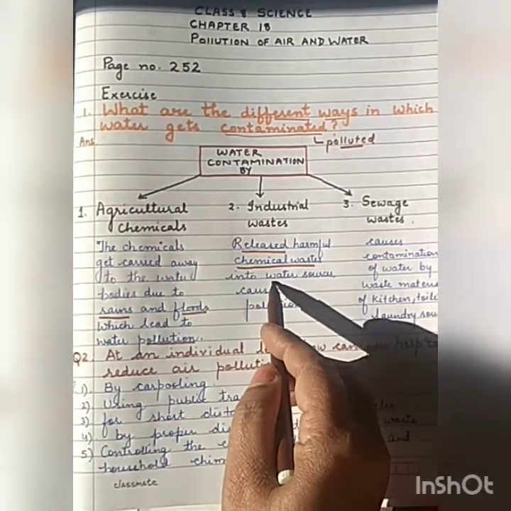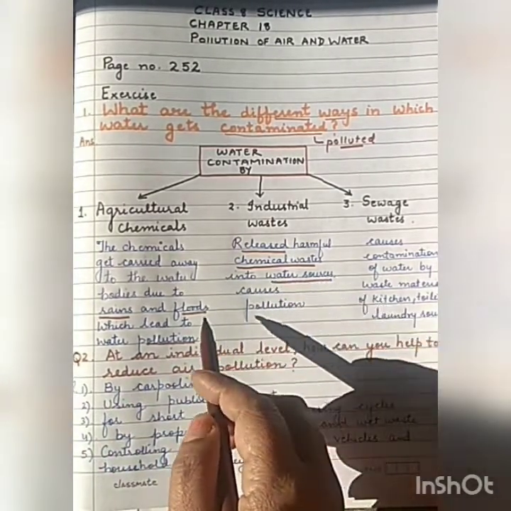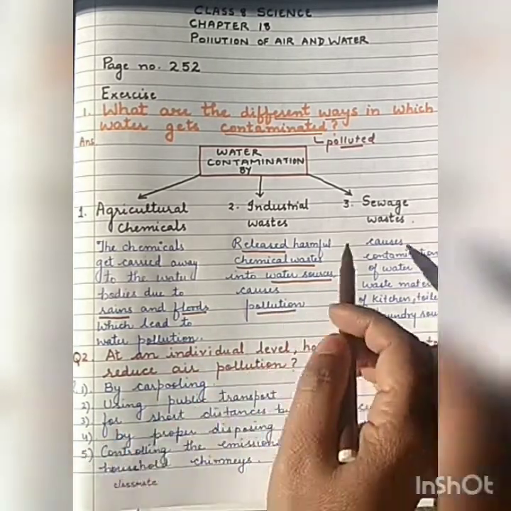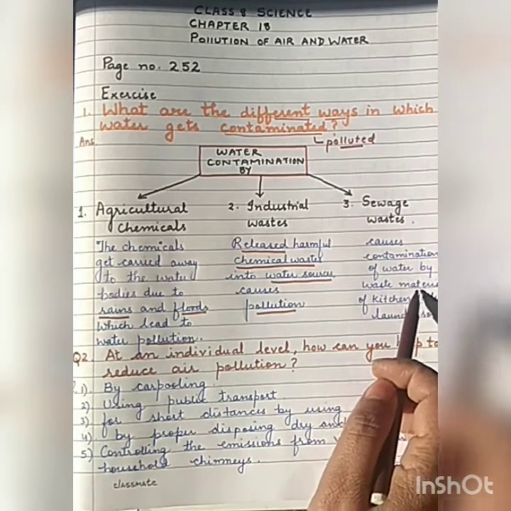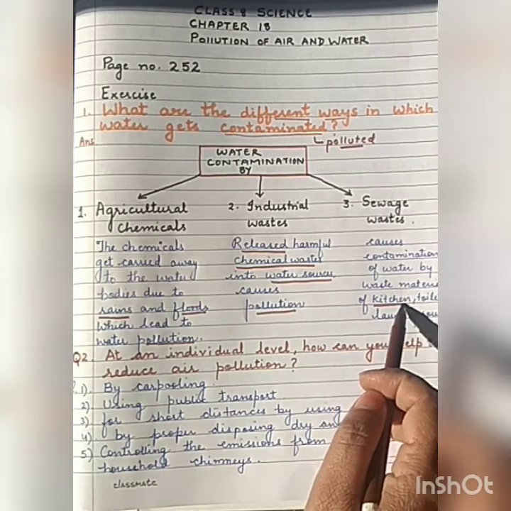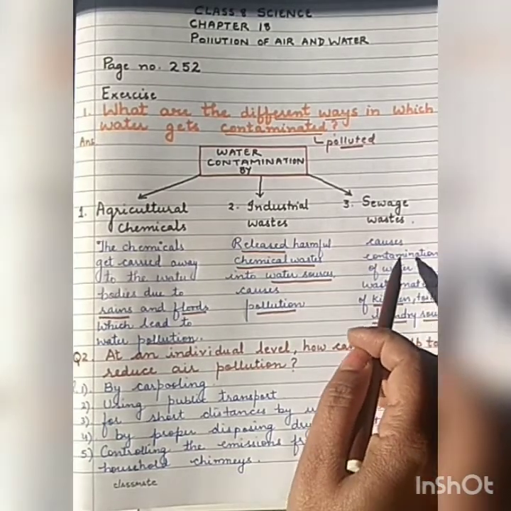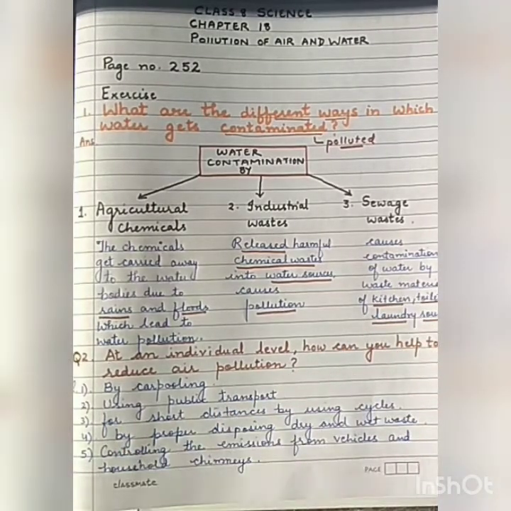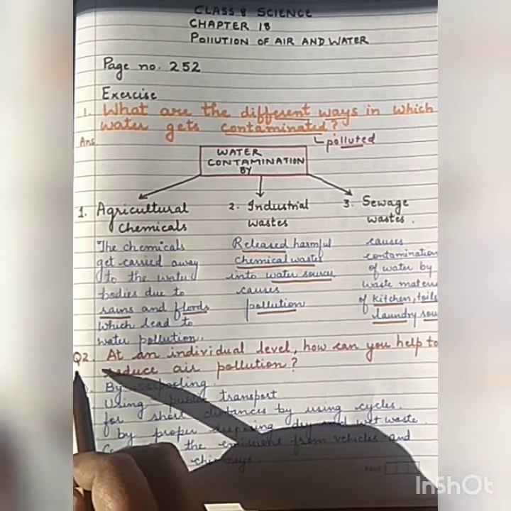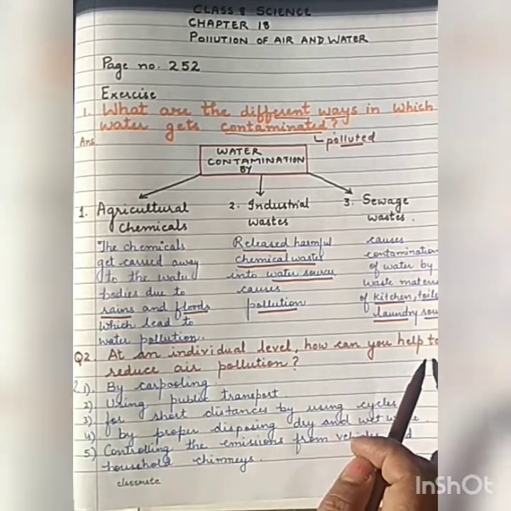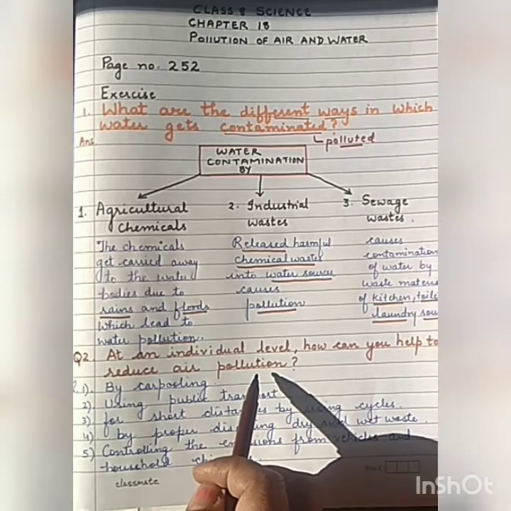It mixes with the water sources like rivers, then it causes pollution. Now sewage waste, like the wastewater of our kitchens, toilets and laundry, contaminates the water because it contains various dissolved impurities.